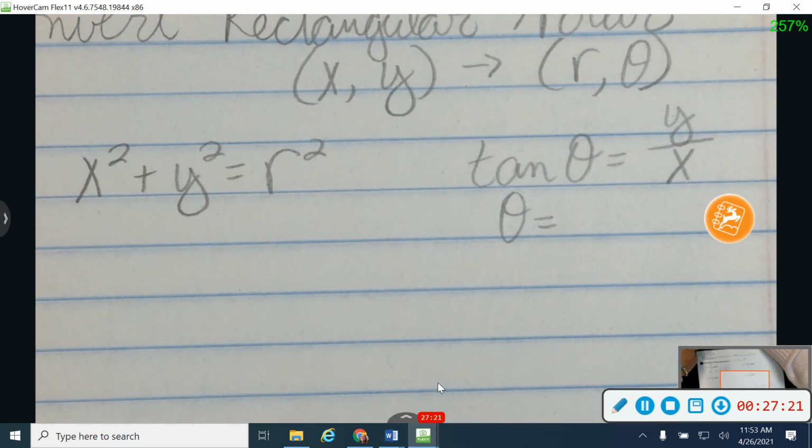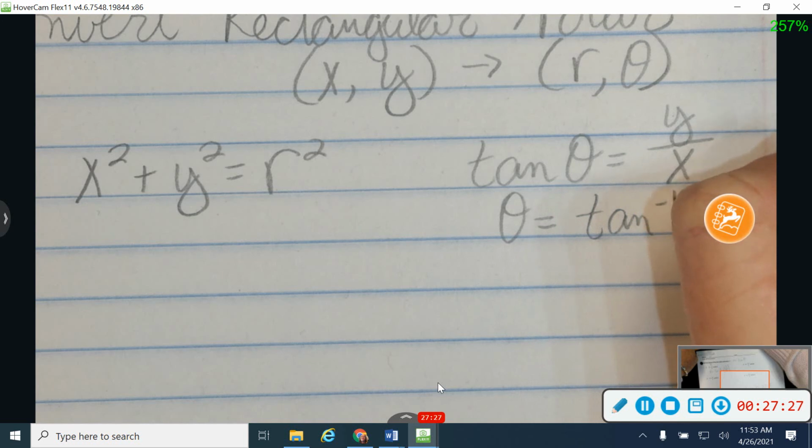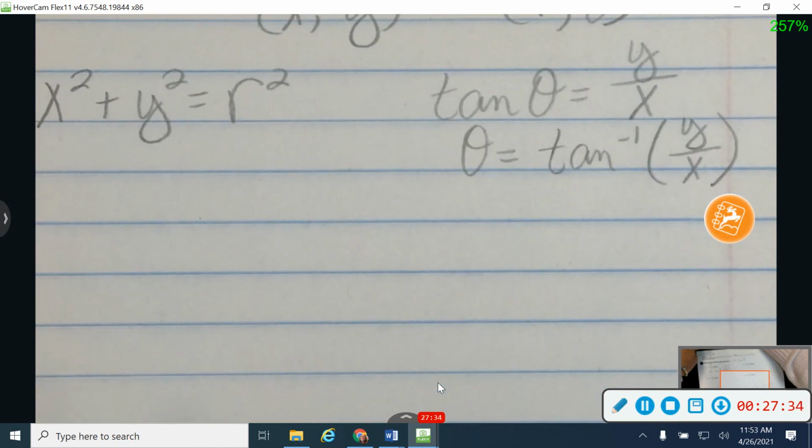What do we move a trig function with? Inverse. That's right. Good. So really, theta is going to be equal to the inverse tangent of y over x, which just means I'm going to take a value, and then I'm going to go find the angle. So I'm trying to find an angle. There is one kind of tricky part to this that I'll show you here in just a second.